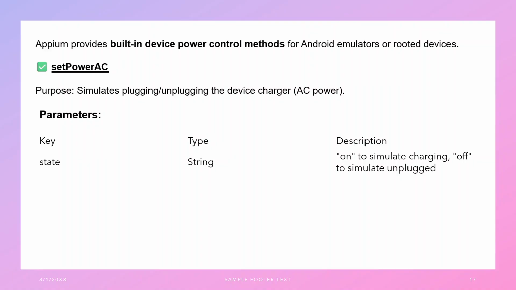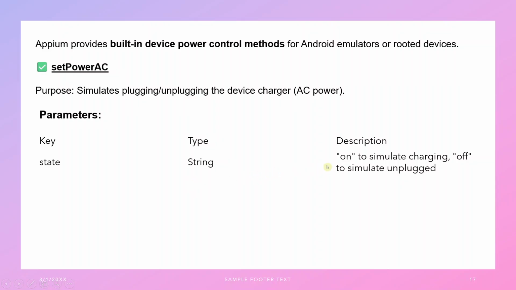Let's see what the exact command is. There is a command called set power AC. By using this command, we can simulate plugging and unplugging the device charger, that is the AC power charger. It accepts only one parameter, the state, and the type is a string.